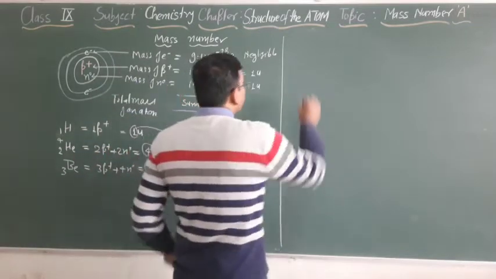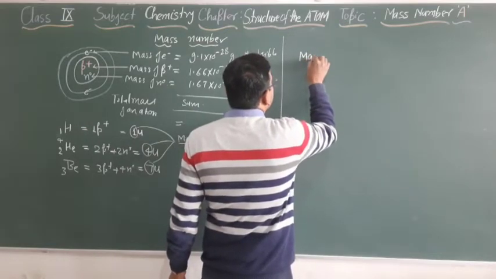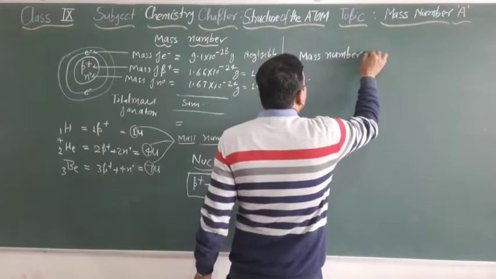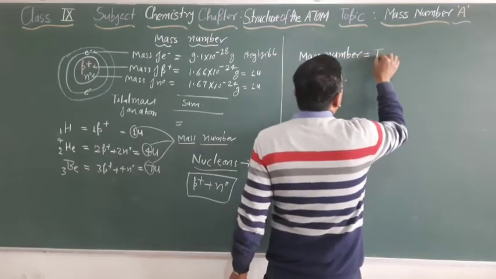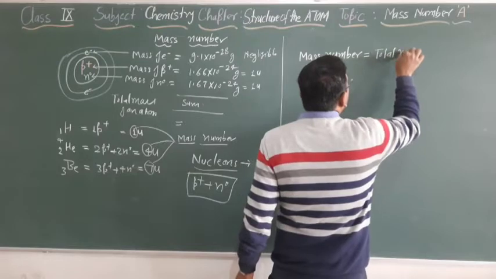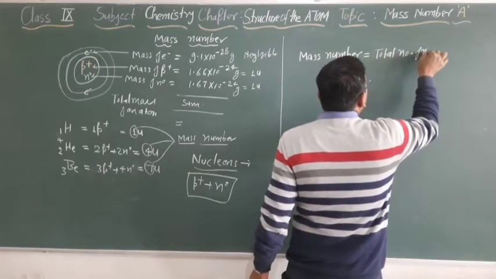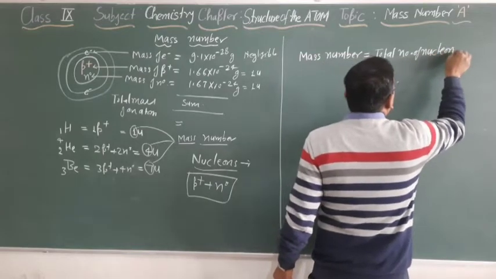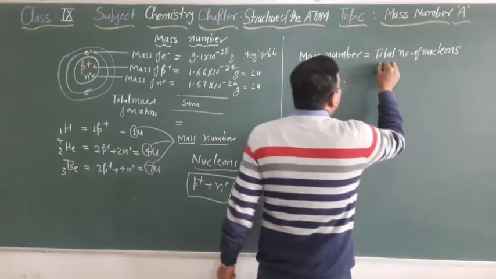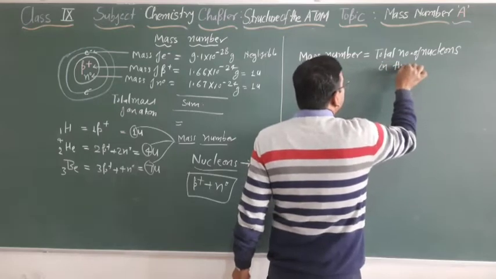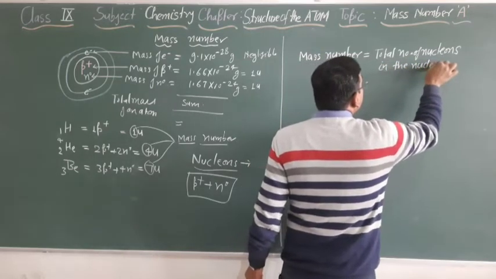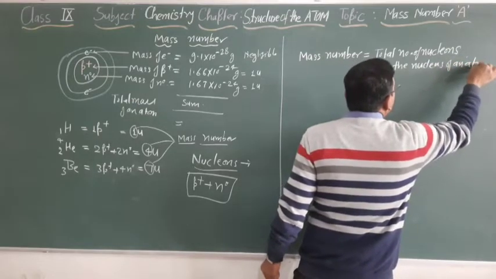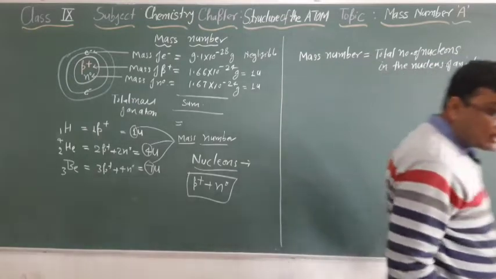So we can define the mass number mathematically. Mass number is equal to the total number of nucleons in the nucleus of an atom.